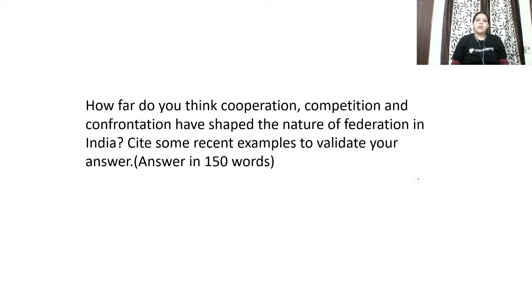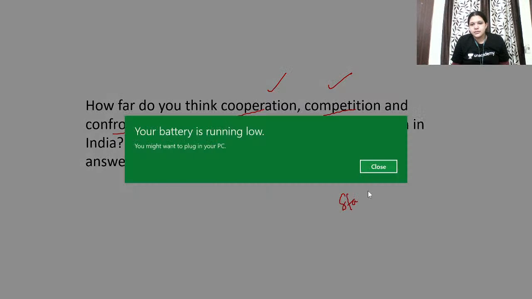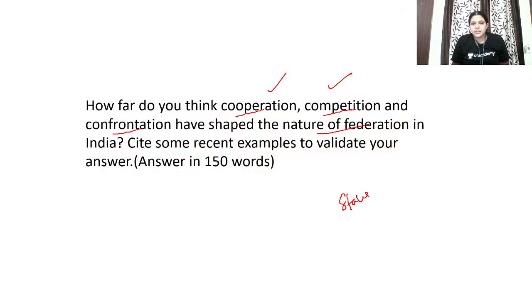Fine. So how far do you think cooperation, competition and confrontation have shaped the nature of federation in India? See, federation is about the states. Keep that in mind.